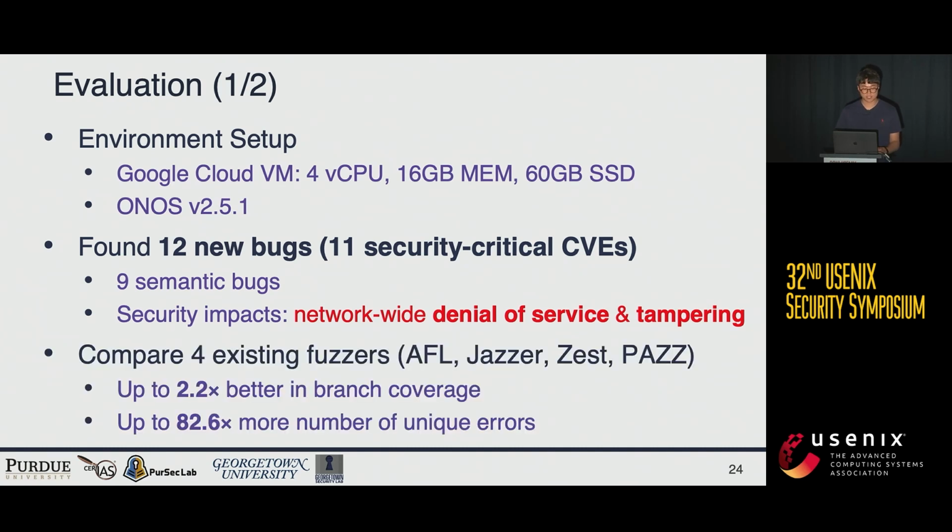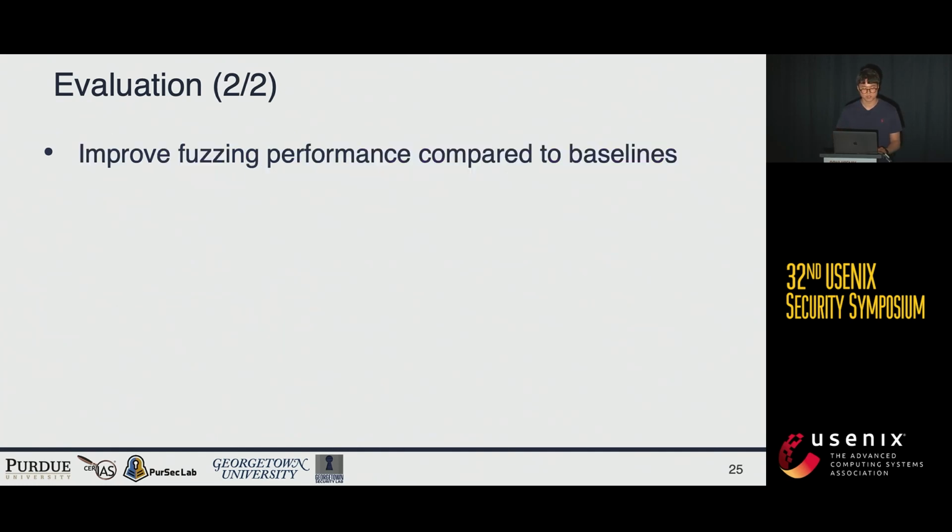Also, we compared Intender to 4 existing fuzzers: not only AFL, but also Jazzer, which is a code coverage guided fuzzer, Jest for grammar-based fuzzing, and Pass for SDN fuzzing, which mutates packets. Intender can get up to 2.2 times better branch coverage and up to 82.6 times more unique errors, which gives a higher probability of finding bugs. Intender also improves fuzzing performance compared to baselines.